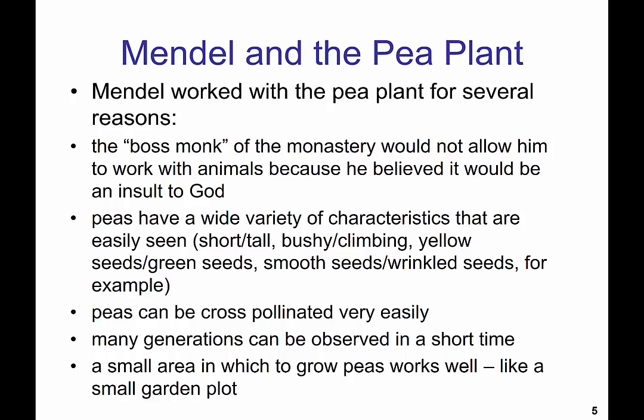Peas can be cross-pollinated very easily. Many generations can be observed in a short time. We call that a short generation time. And a small area in which to grow peas works well, like a small garden plot. So Gregor Mendel had a useful model organism. His was the pea plant. Later we'll see others.